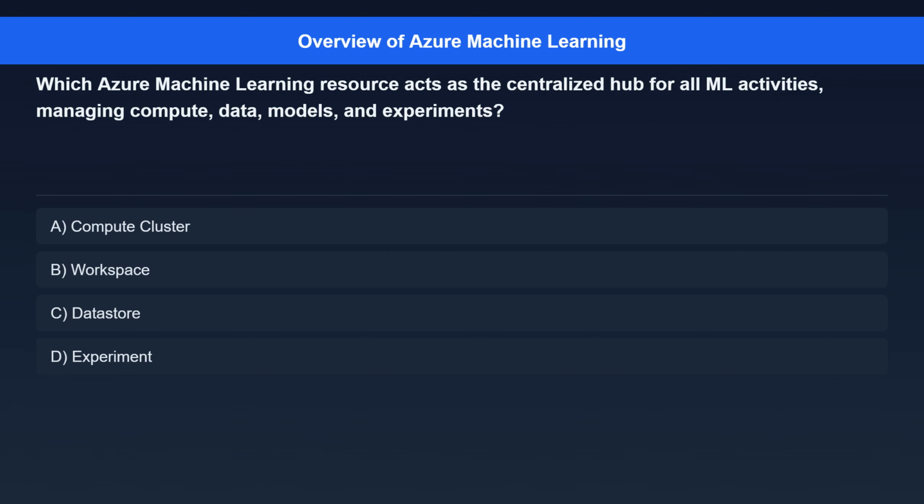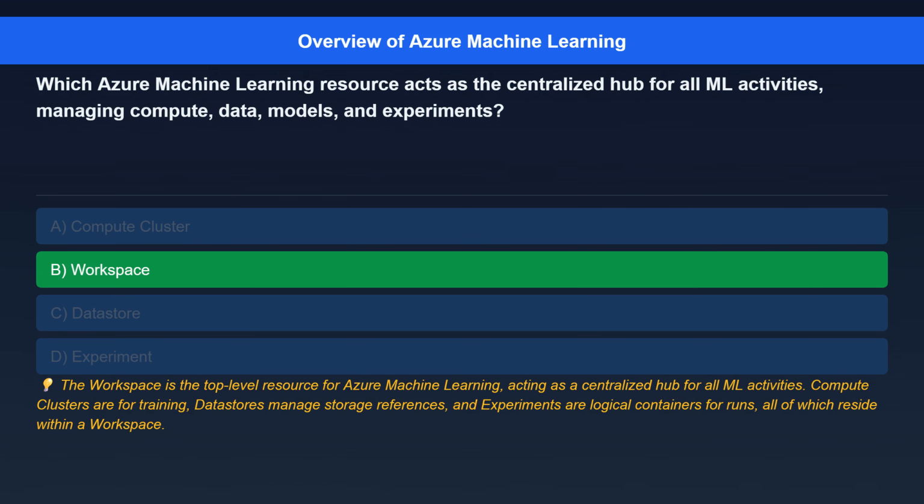Question 1. Which Azure machine learning resource acts as the centralized hub for all ML activities, managing compute, data, models, and experiments? Option A, compute cluster. Option B, workspace. Option C, data store. Option D, experiment.